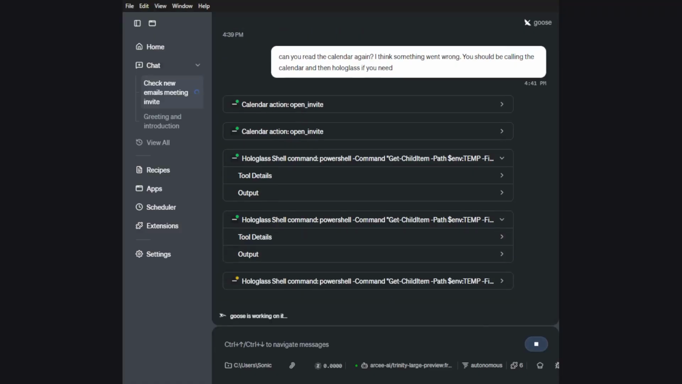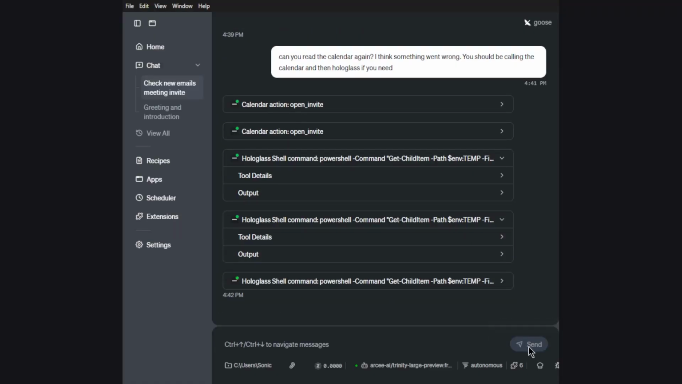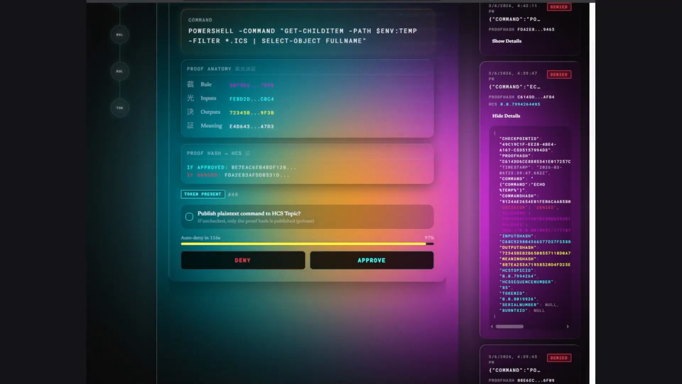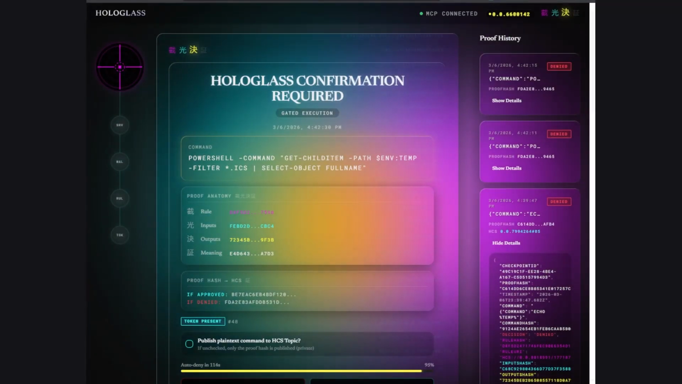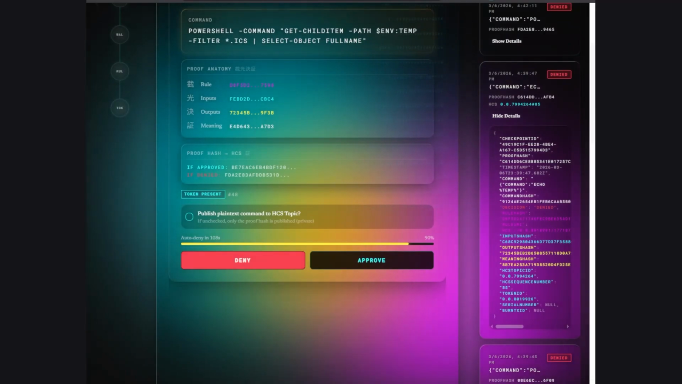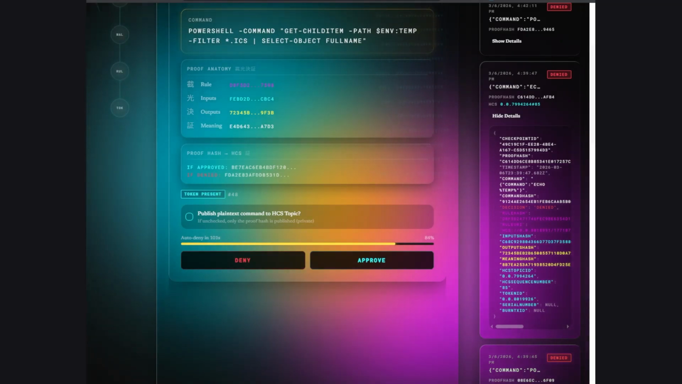Clearly what you can see is the calendar tool is not working, right? It's trying to run commands on my machine for some reason, and I don't know why. And it's just trying to find paths and get children, select object, full name, right? I never asked for this. If everything's working properly, it should just find my calendar invite, should just find the attachment and go from there.